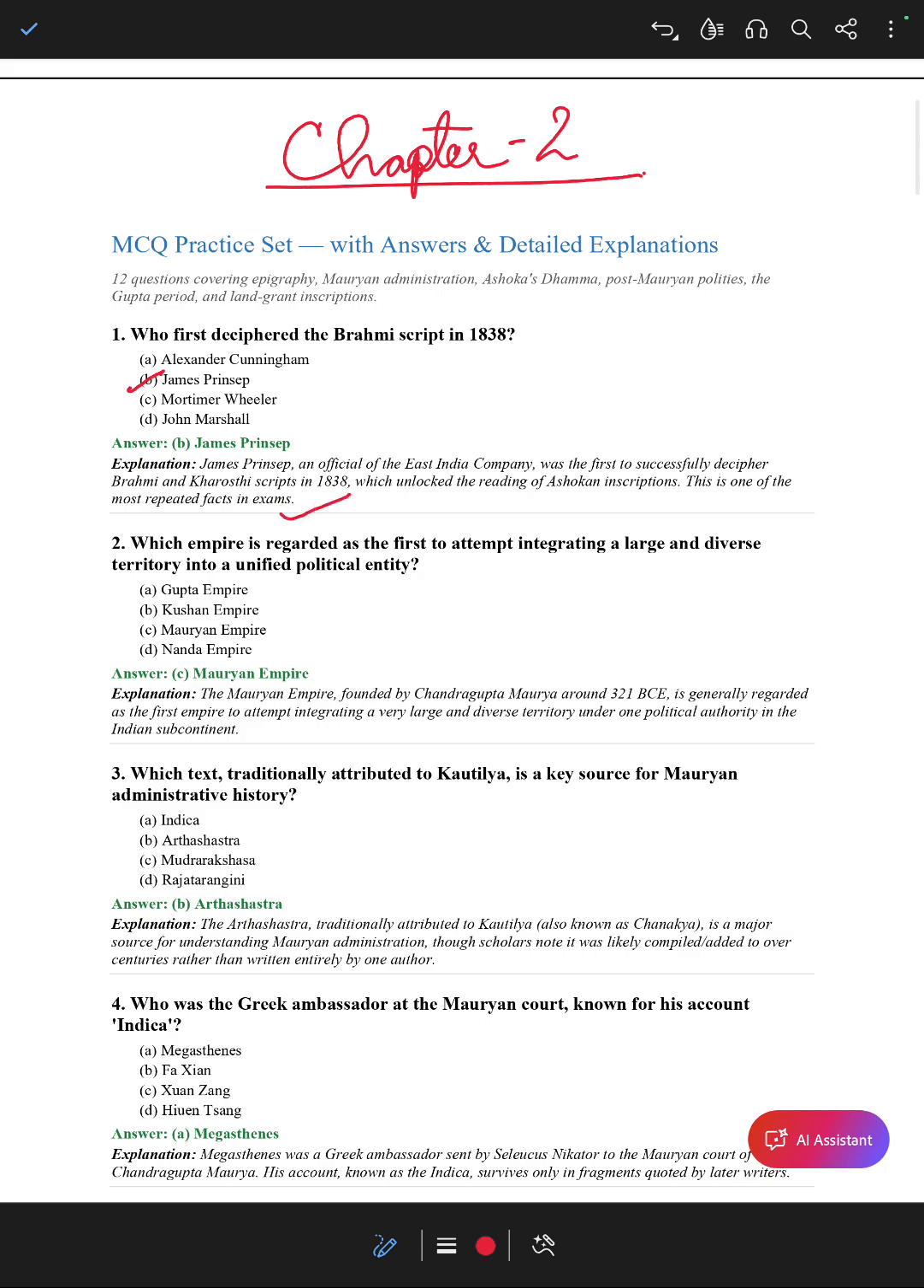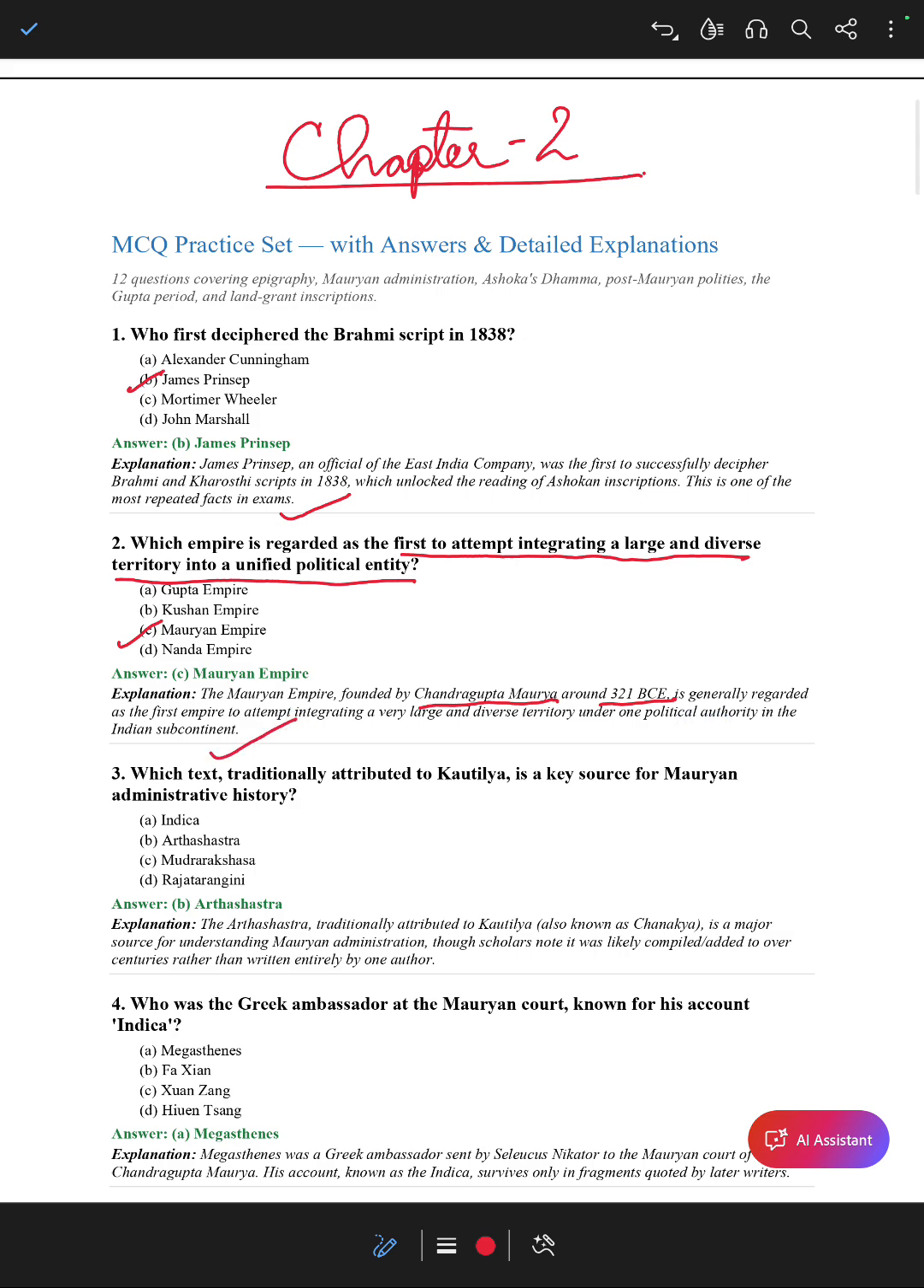So please remember this. Coming to the next question, question number 2. Which empire is regarded as the first to attempt integrating a large and diverse territory into a unified political entity? That is the Mauryan Empire. The Mauryan Empire, founded by Chandragupta Maurya around 321 BC, is generally regarded as the first empire to attempt integrating a very large and diverse territory under one political authority in the Indian subcontinent.